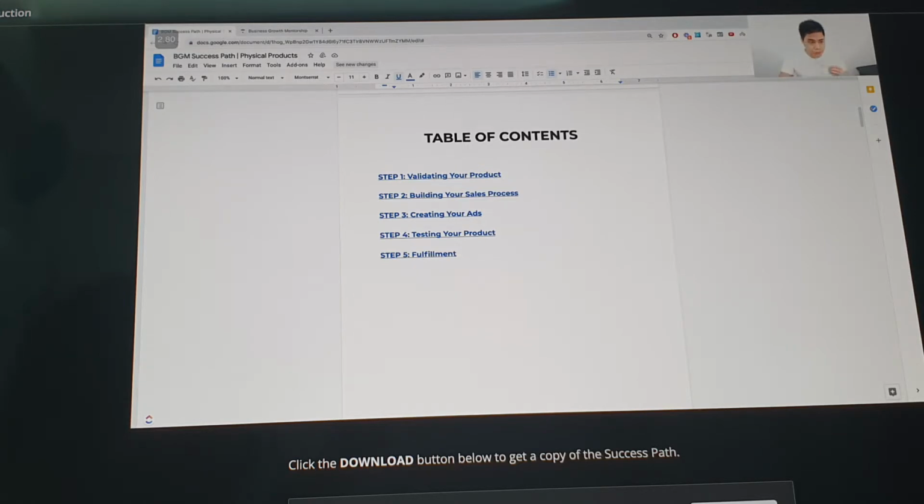Step number 2 naman is yung pag-build ng sales process. Ibig sabihin, once you have this product na, ano yung sales process mo? Because sa e-commerce, hindi ikaw ang nagbibenta. Yung sistema mo yung nagbibenta sa product mo. Okay? So how do you create that sales process so that your system can sell for you?